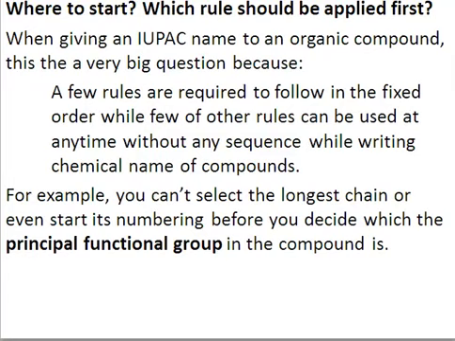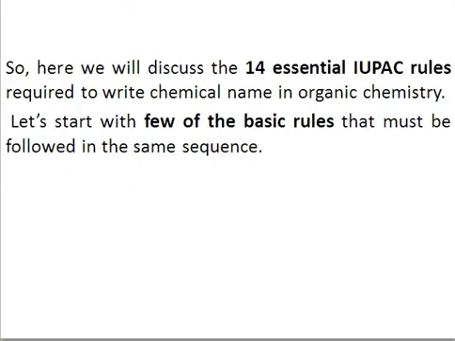So if there is only one functional group, no problem, that functional group is your principal functional group. But if there is more than one functional group, then the first rule is you have to select the principal functional group first, then select the longest continuous chain, then start the numbering, right? You cannot start the numbering or select the longest continuous chain unless you decide what your principal functional group is. So here we shall discuss some 14 essential rules which are required to write the chemical name for any organic compound.